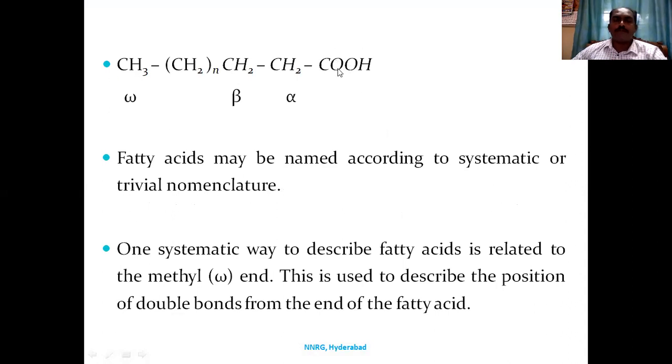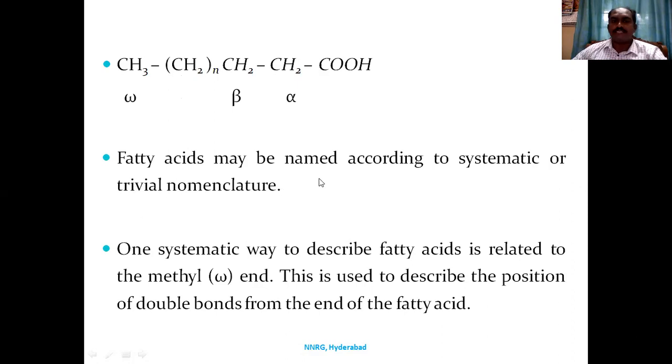The carbon attached to the carboxyl group is called alpha, the next beta, the next gamma, and so on. The last carbon we call omega, the last but one omega minus 1, then omega minus 2. That is how nomenclature is done.